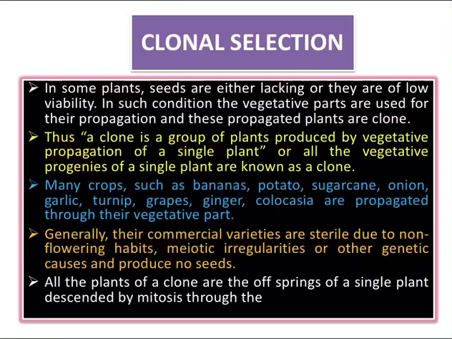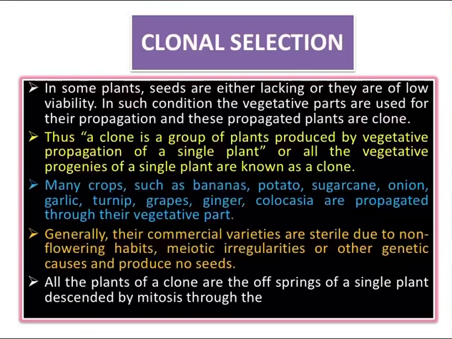As I already told, many of the crops are propagated through vegetative parts only. Generally, their commercial varieties are sterile due to non-flowering habits, meiotic irregularities, or other genetic causes, and produce no seeds. And all the plants of a clone are the offsprings of a single plant, which are descended by mitosis through the process of vegetative propagation and possess the following characteristics.